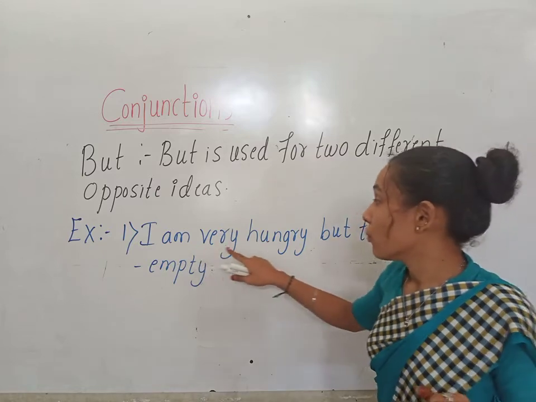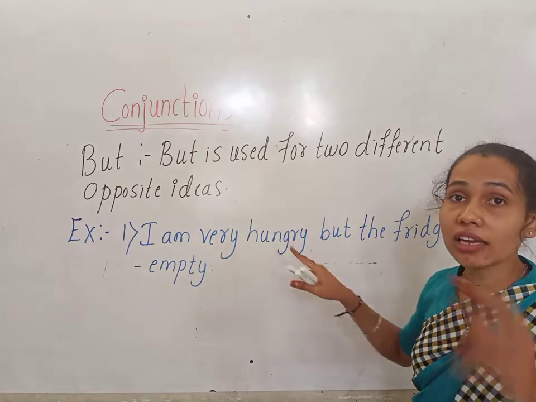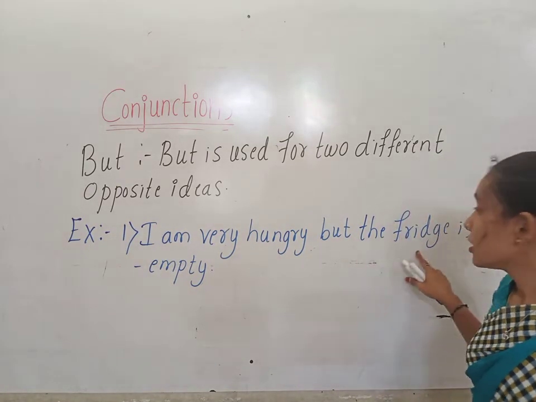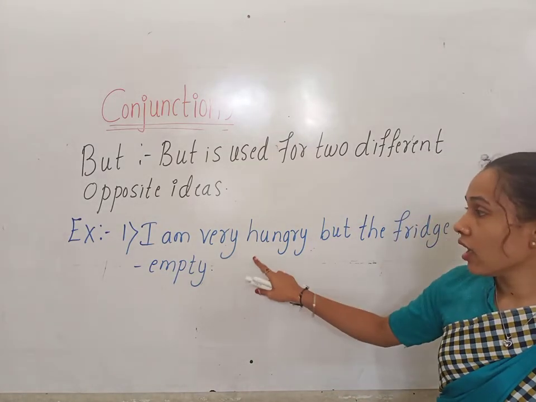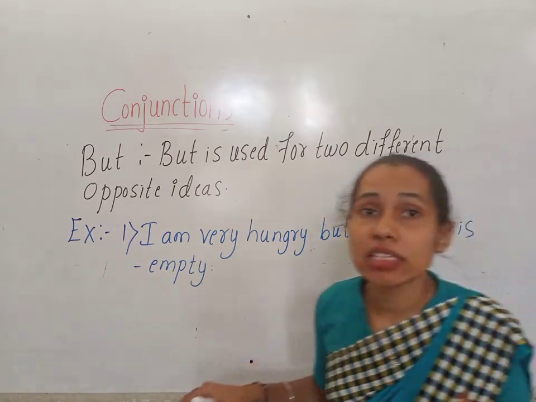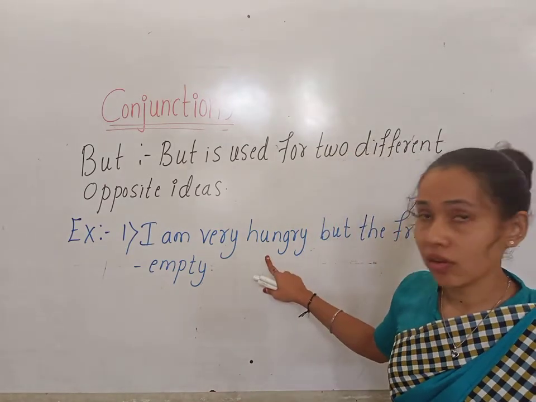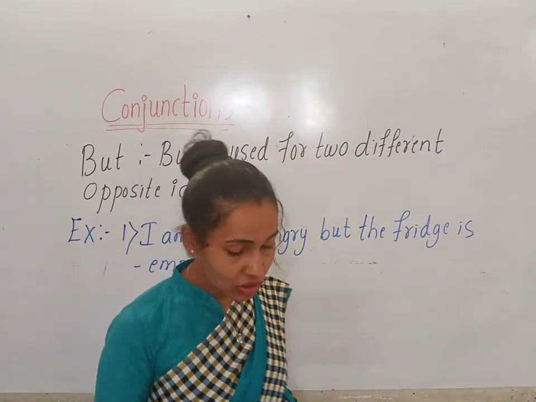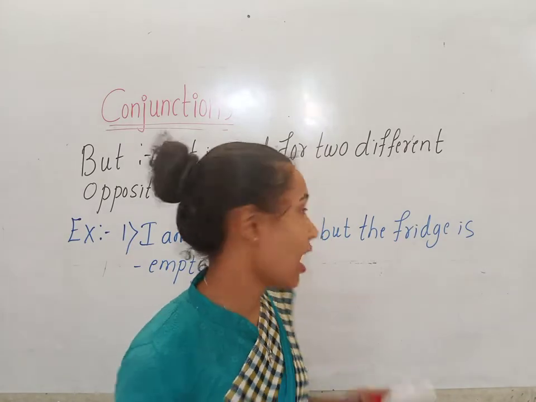Very hungry is one idea, and the opposite idea for that is the fridge is empty. So I am very hungry is one idea and the fridge is empty is the opposite idea. Here we use the conjunction but to show the two different, opposite ideas.